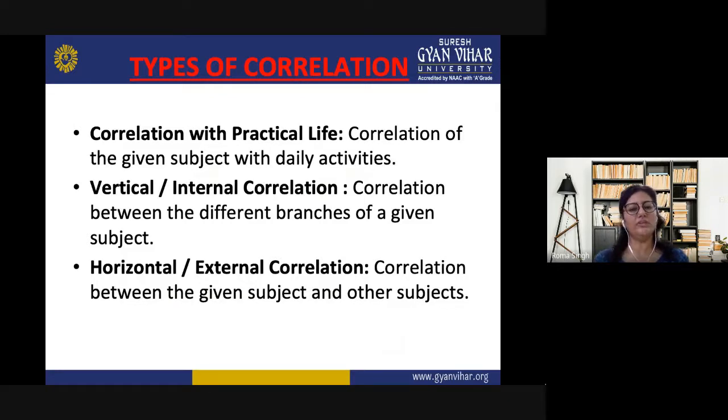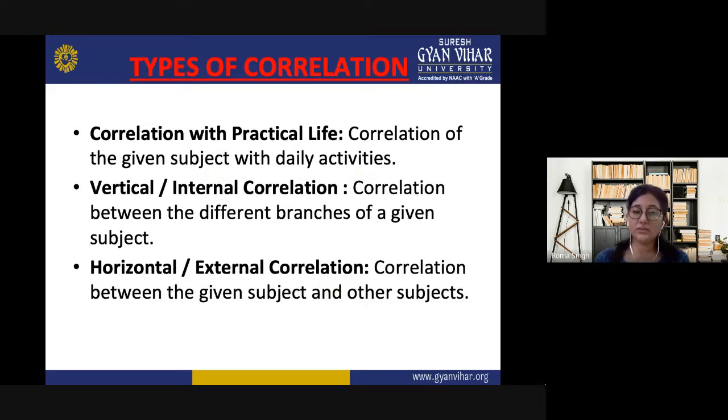Correlation with practical life is generally of the given subject with the daily life activities, with the real life which they are facing, the problems they are going through. Then the vertical or internal correlation means that correlation can be established between the different branches of a given subject.